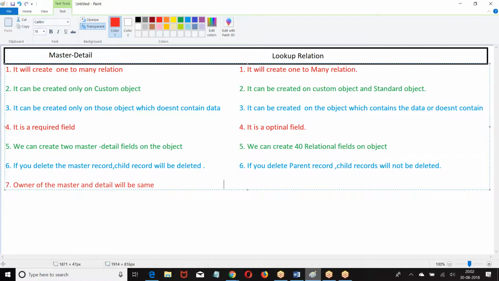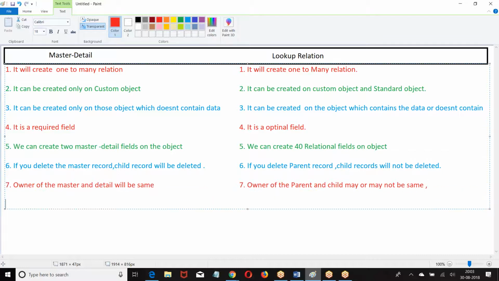Whereas in the lookup, the owner of the parent and child may or may not be the same. Next, we cannot create a self lookup.